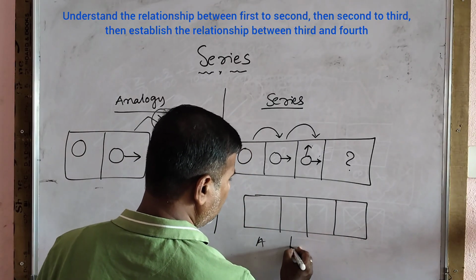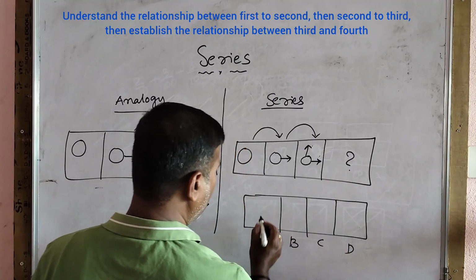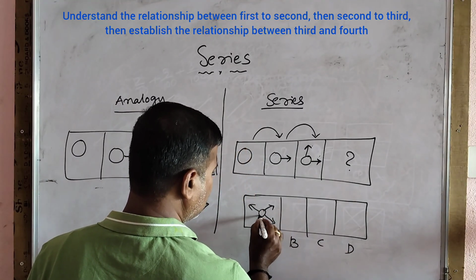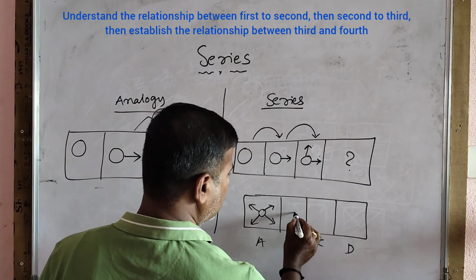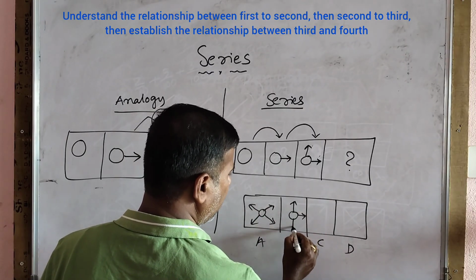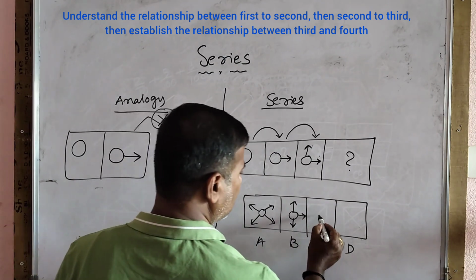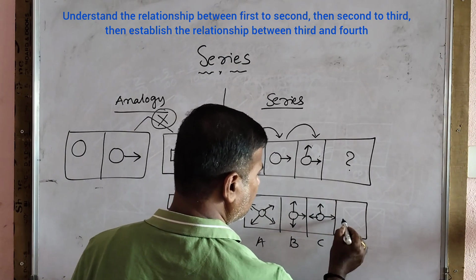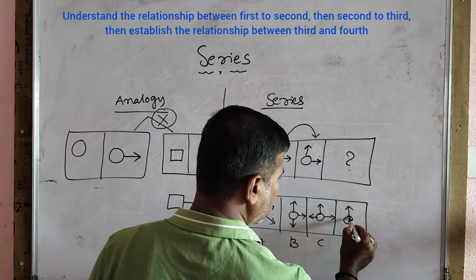So this is option A, option B, option C, option D. First one you see like this, like this, like this, like this. This is the first option. Second option you see like this, and like this. This is the second option. Third option is like this, and like this. Third option. Now you see like this, and like this.